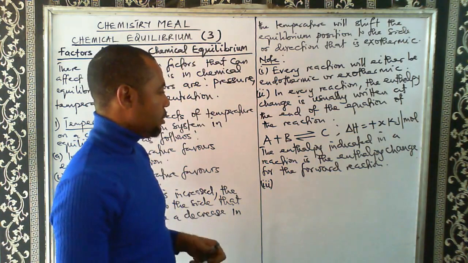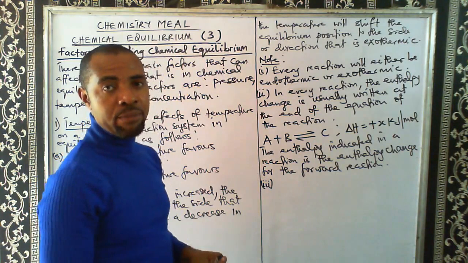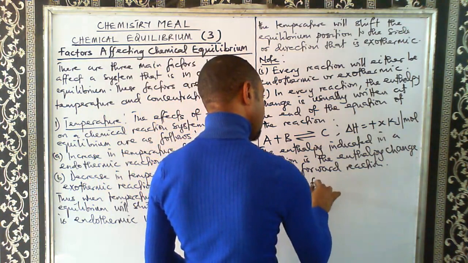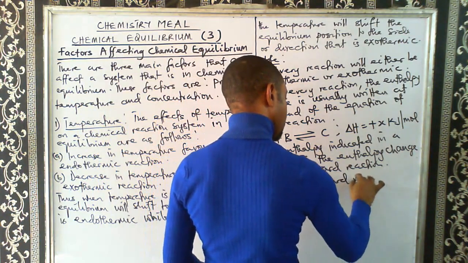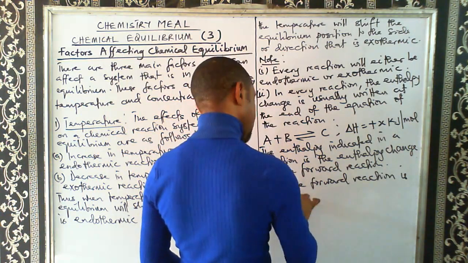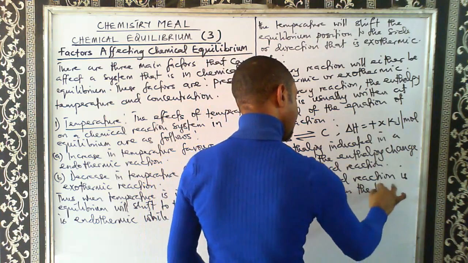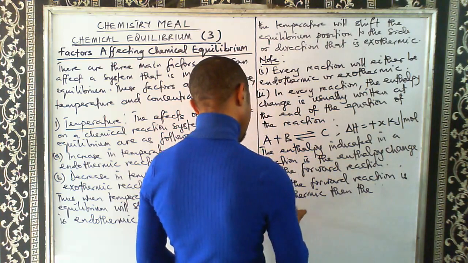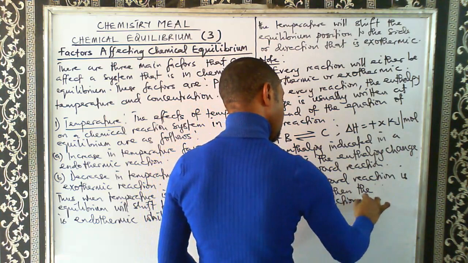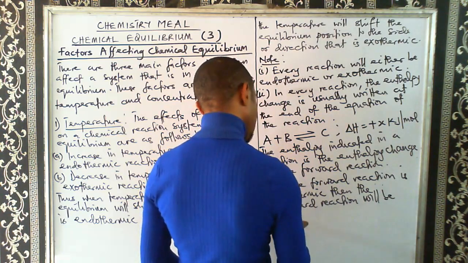Now, number three. Let's look at this. If the forward reaction is endothermic, then the backward reaction will be exothermic.